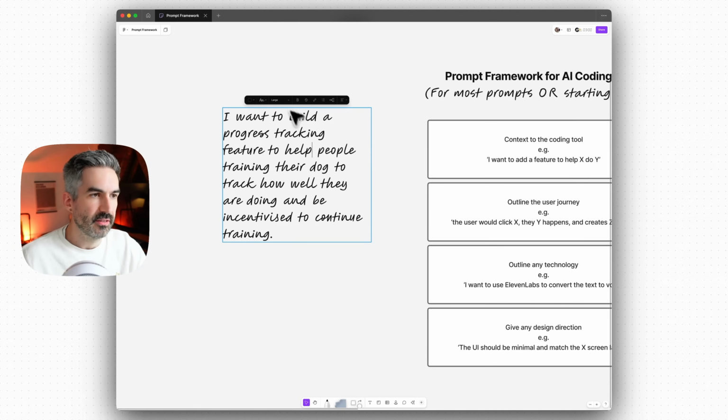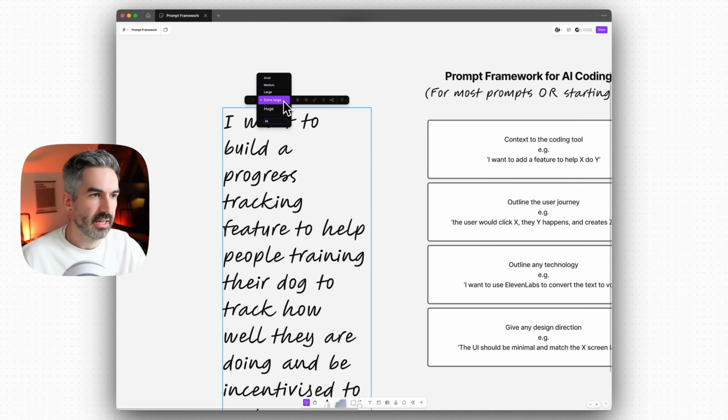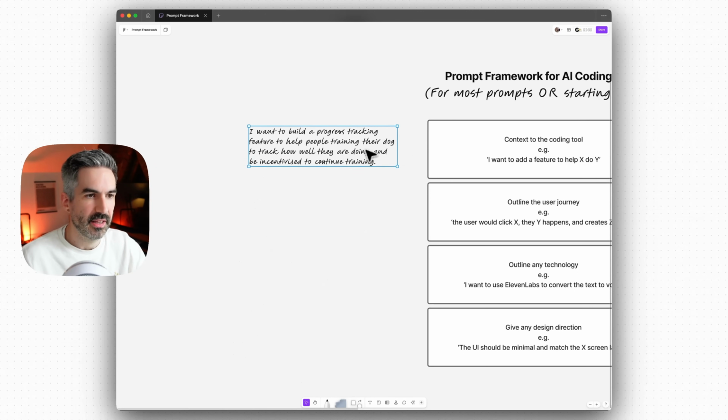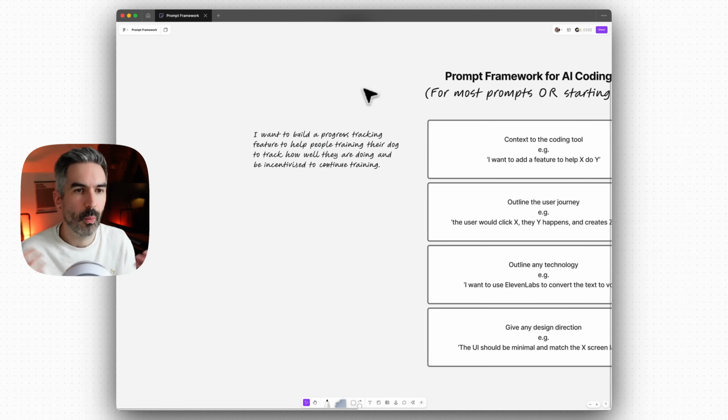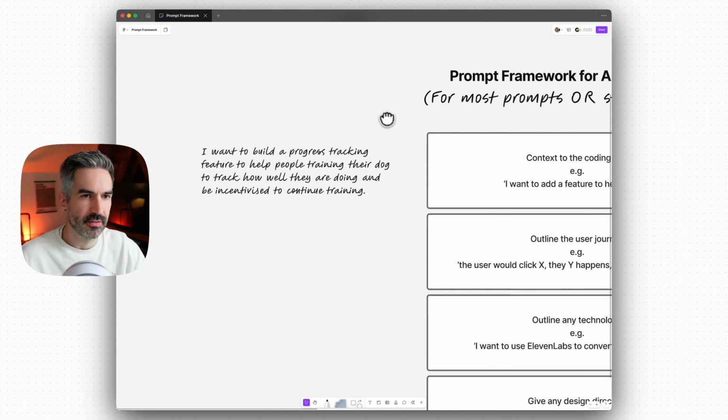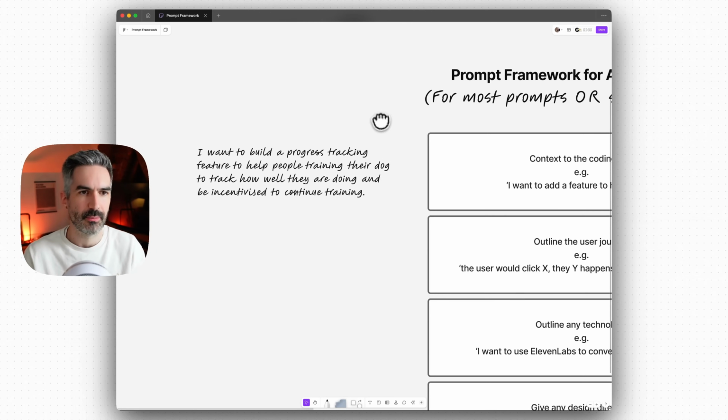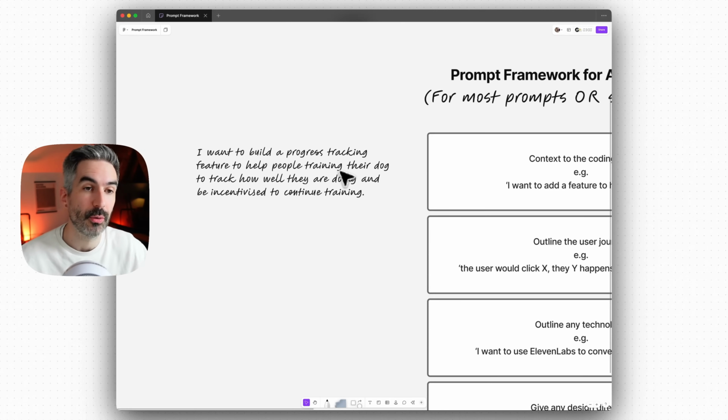This is the context that I want to give, and I'm giving this because it gives the AI the reason why. This helps it understand why I am building this feature. It's not just giving it a very functional instruction like "add in progress tracking" with these exact steps. It's saying here's why we're building it. And so the AI will be able to interpret that and also build it in a way that fits, because context is really important. You could do progress tracking in a lot of different ways.